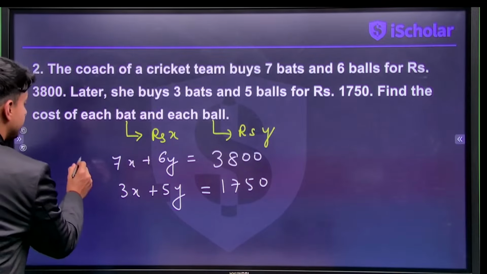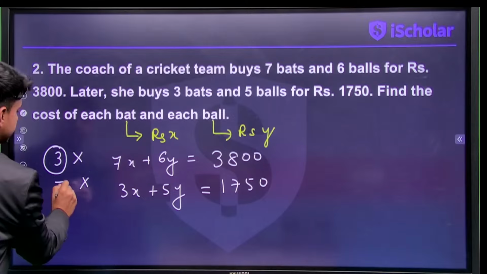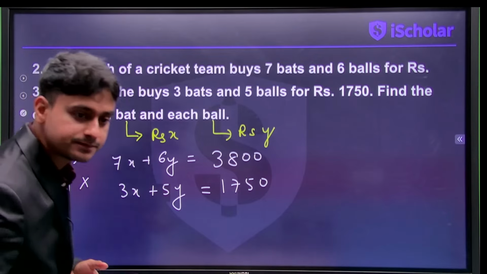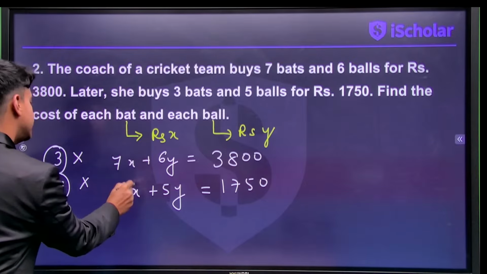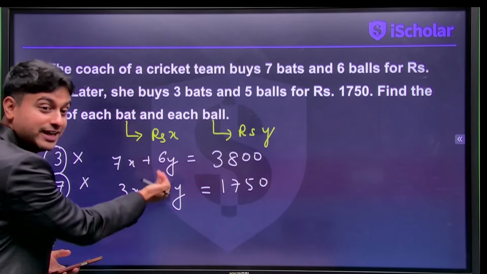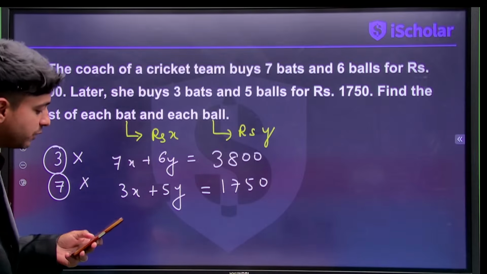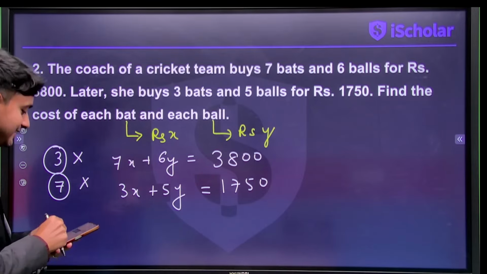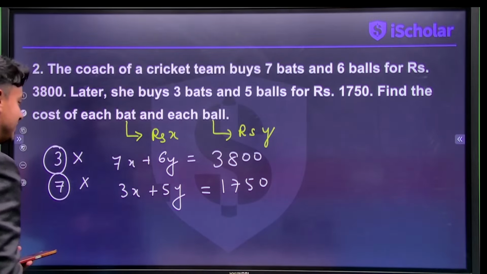Let's suppose I multiply this equation by 3 and this equation by 7. What's going to happen? This is going to turn into 21x, and this is going to turn into 21x. So then we can use elimination. Whatever happens with x, whatever happens with y, we don't care. We are going to sort that out, 100% we are going to sort that out.